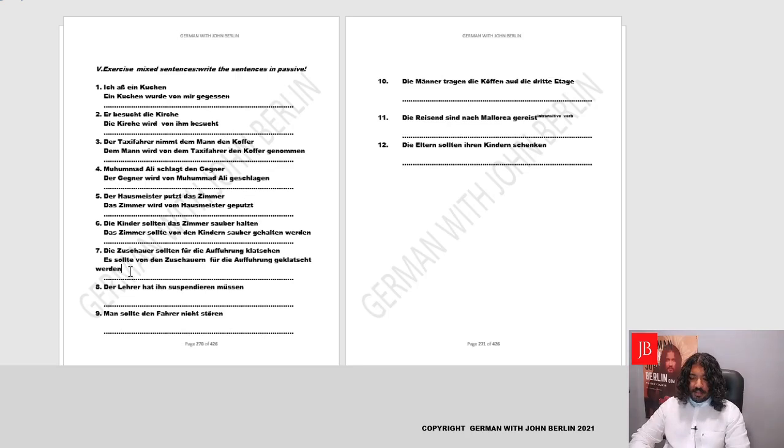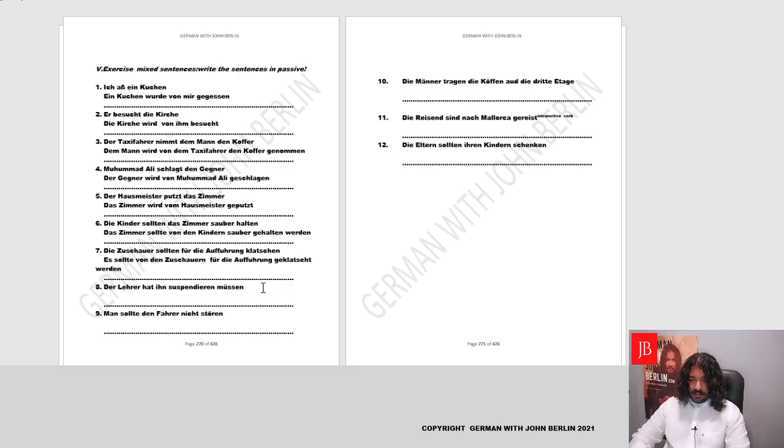Yes. It's like saying the performance should be clapped by the audience. Genau. Okay. Der Lehrer hat ihn suspendieren müssen. Genau. The teacher has had to suspend him. He has had to be suspended by the teacher.